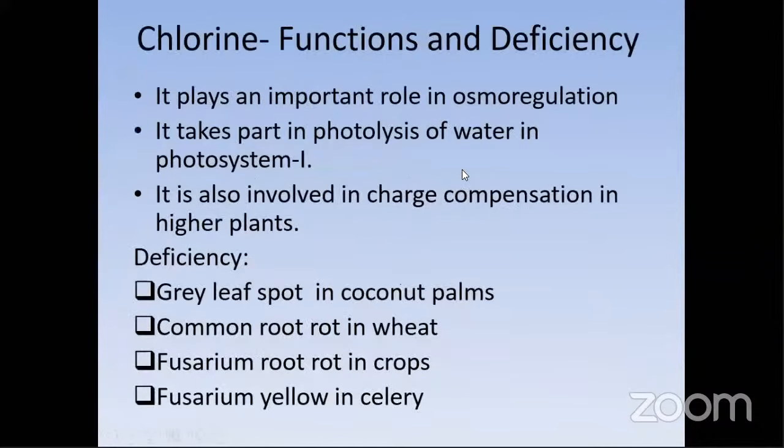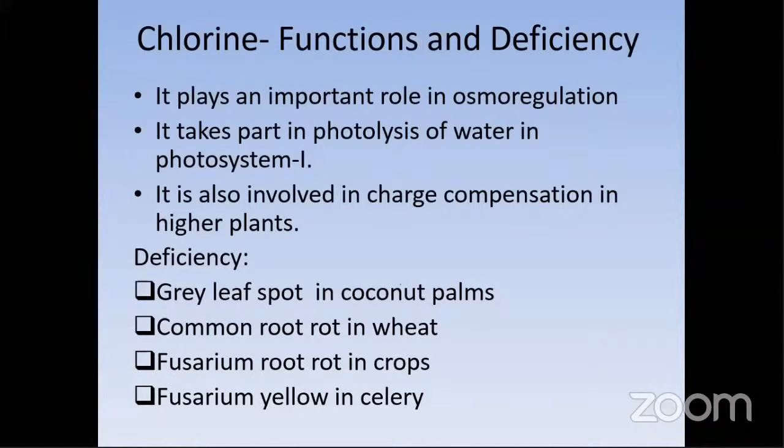Chlorine functions and deficiency. Mostly, chlorine plays an important role in osmoregulation. It takes part in photolysis of water in the photosystem. If you recall your photosystem 1 and photosystem 2 in the light reactions, you can see chlorine plays a major role in photolysis of water, I mean the breaking down of the water molecule. It is also involved in charge compensation in higher plants.